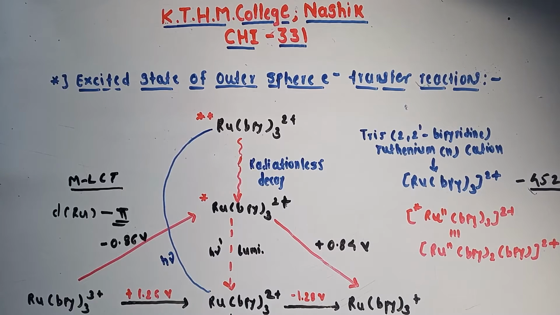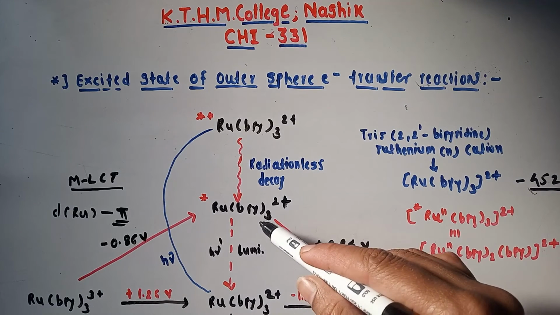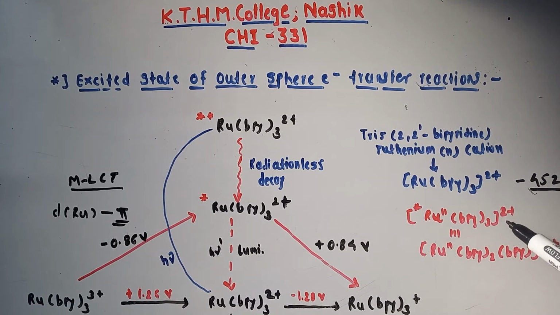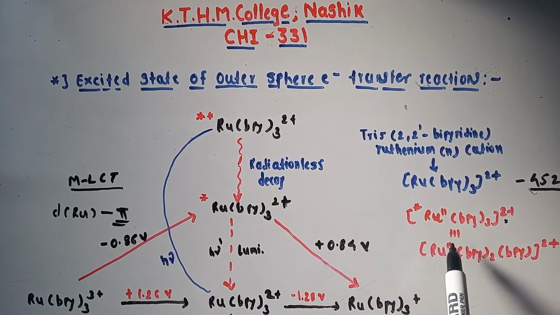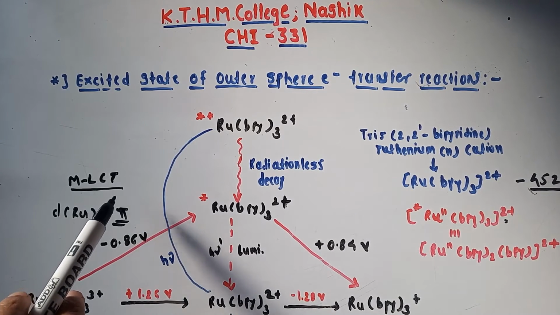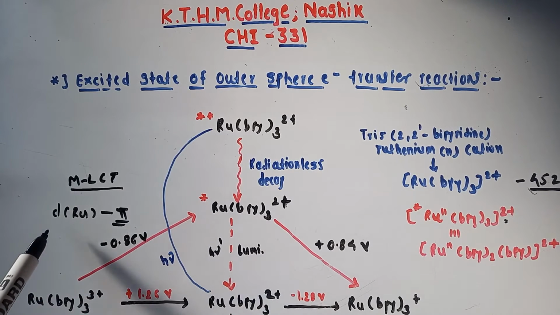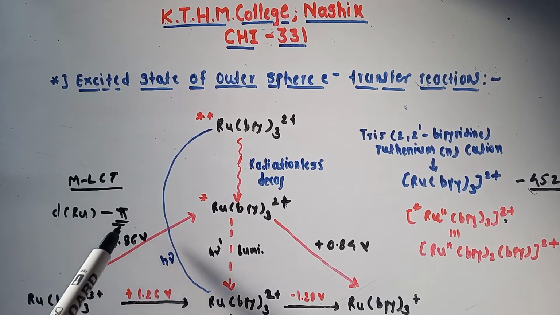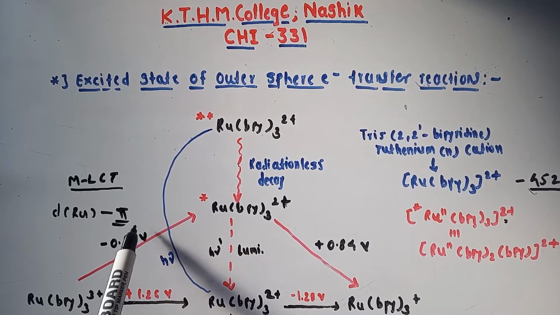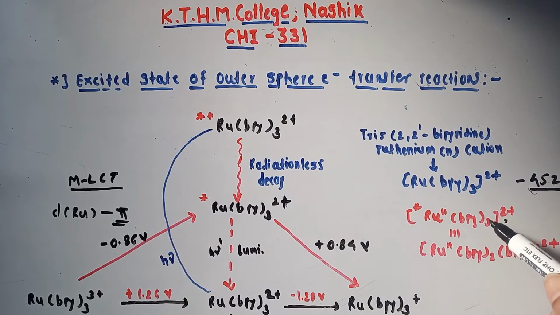So thus the excited state of the complex may be formulated as ruthenium second bipyridine 2 bipyridine 2 plus. Because in such cases the electron transition is a metal to ligand charge transfer transition, where the d electron from ruthenium is excited to, or transferred to, the pi antibonding orbital of one of the bipyridine ligands. So we can write it as ruthenium second bipyridine 2 bipyridine 2 plus.